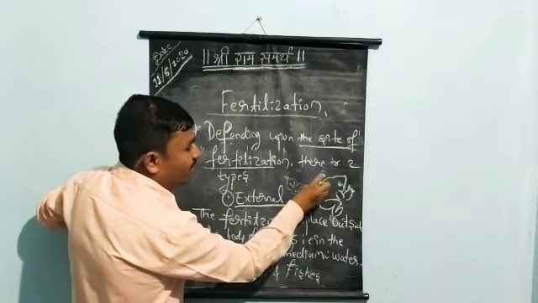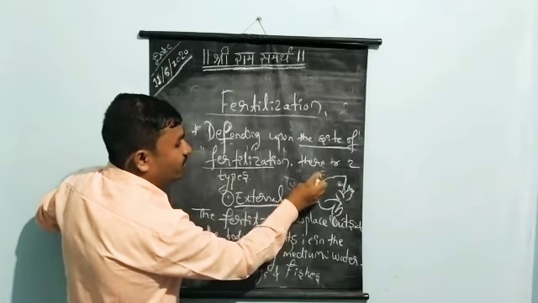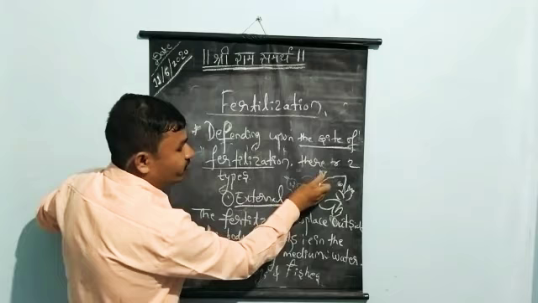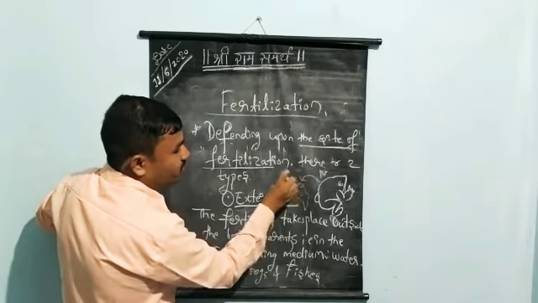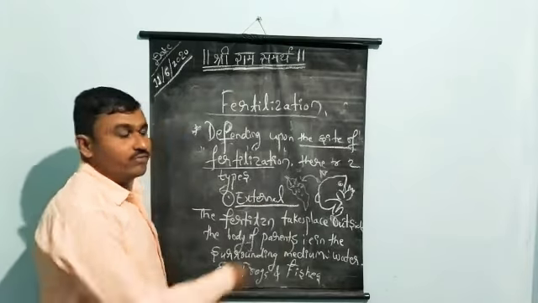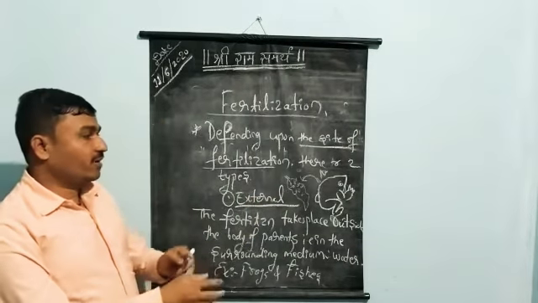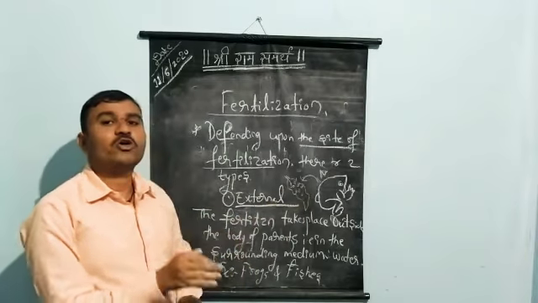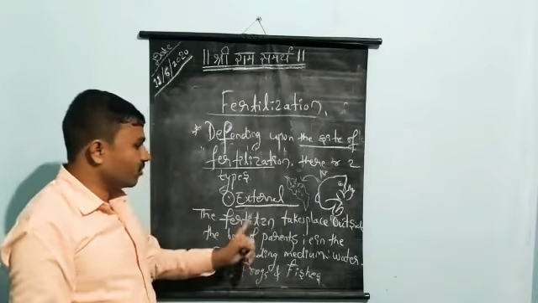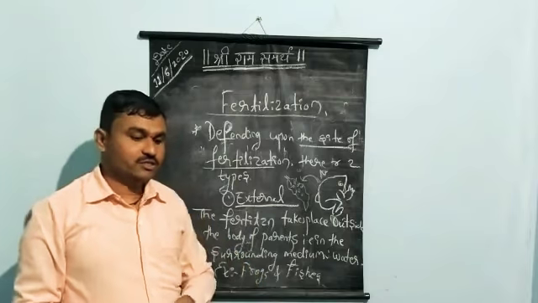At the same time, the male frog comes and releases its sperm on the eggs. Automatically there is a fusion of gametes. Such fertilization takes place outside the body of an organism, so we call it external fertilization.